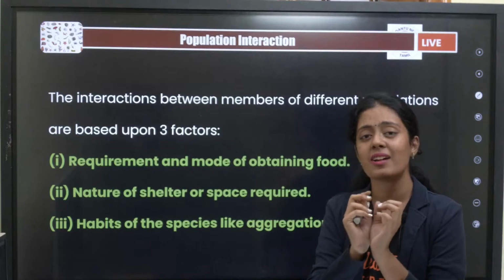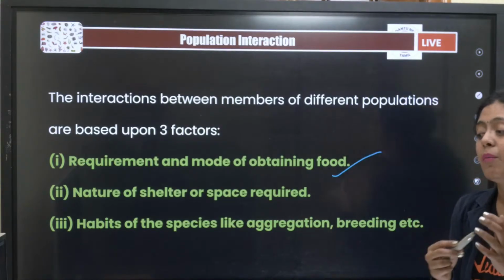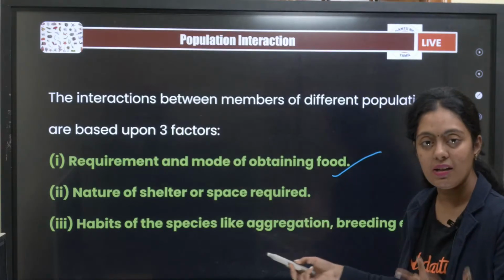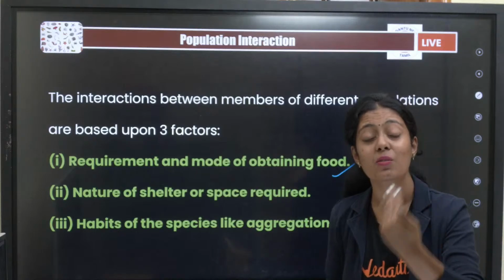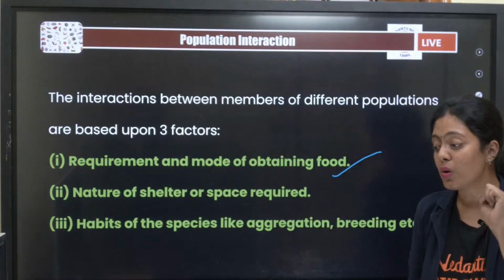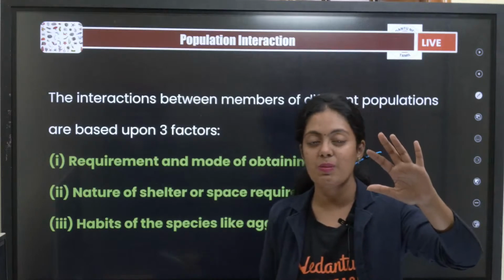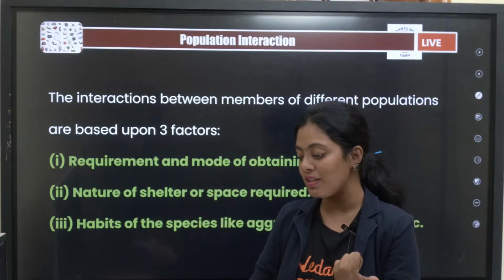Why does this population interaction happen? It is the requirement and mode for obtaining food. Getting food is very, very important. Shelter too. All of us have three basic needs: food, water and shelter. For that, there will be interaction. Shall I tell the population interactions? Will you all repeat it with me in your mind, and if possible put it in the chat section?